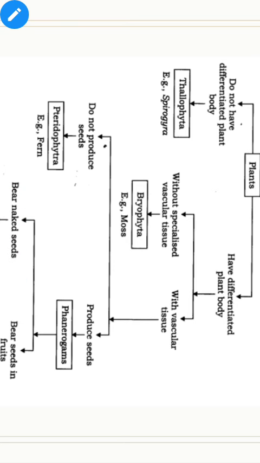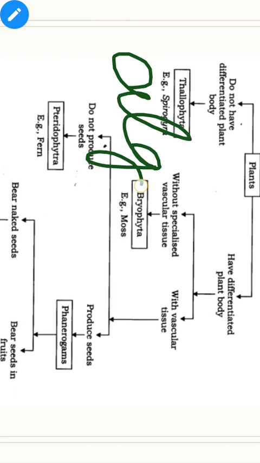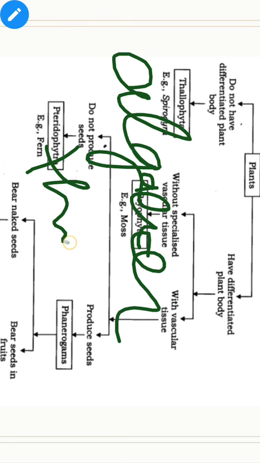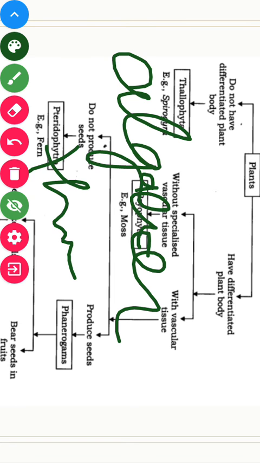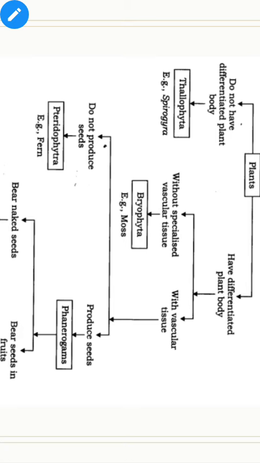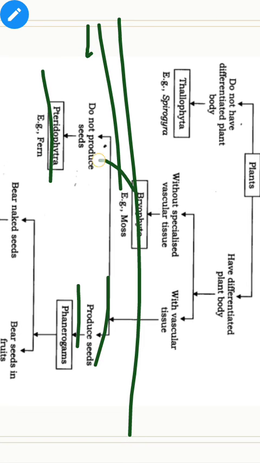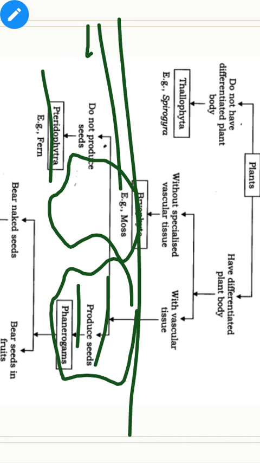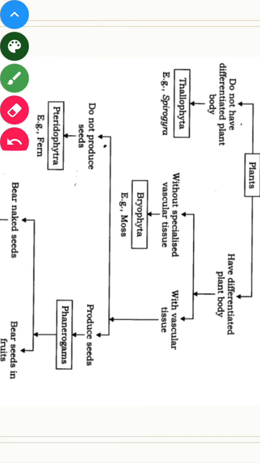So the plants of division Thallophyta are commonly called algae or even Thallophytes. And why are they called algae or Thallophytes? There is a reason: they comprise a thallus-like structure. You have seen in the rivers, there is algae. They really comprise a thallus, a structure like a thallus as we see. So that is why they are named Thallophytes.